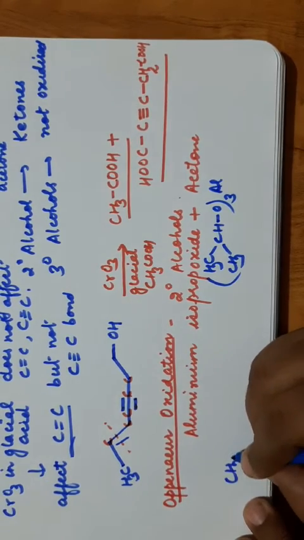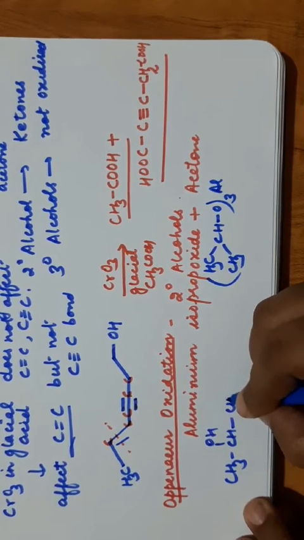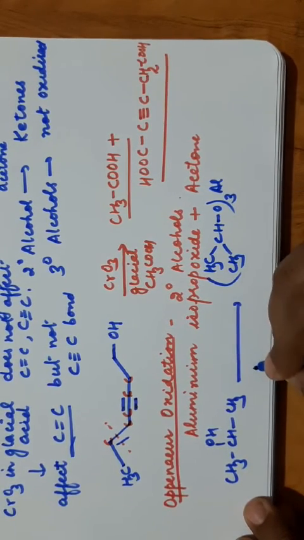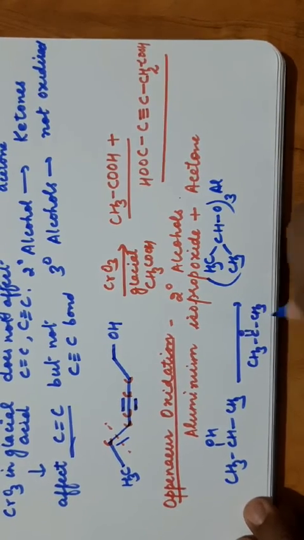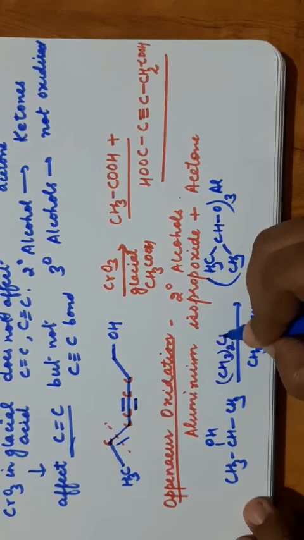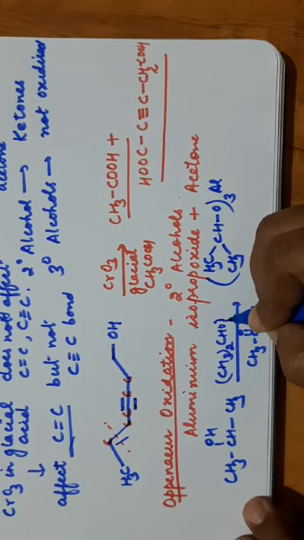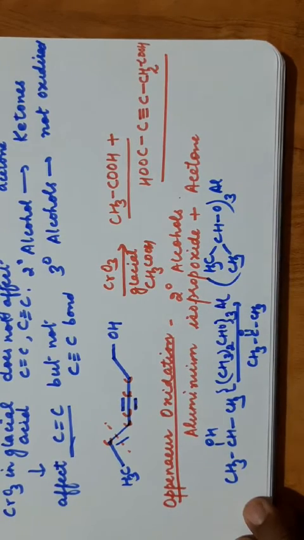You have to take a 2 degree alcohol. Suppose I have taken this 2 degree alcohol. On oxidation with ketone, there is a ketone here, and aluminium isopropoxide, you can also write it this way, (CH3)2CHO thrice aluminium. This is aluminium isopropoxide.